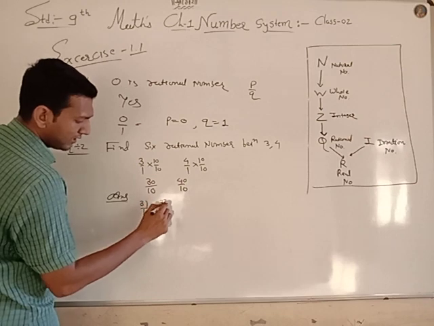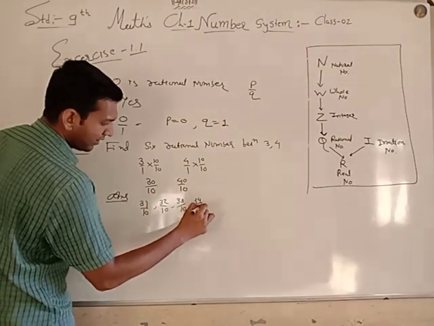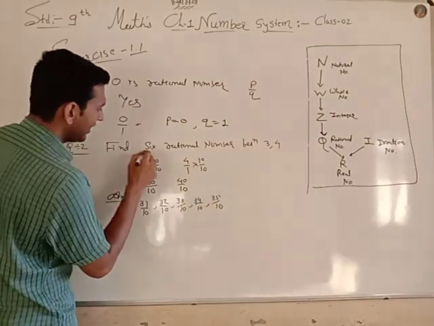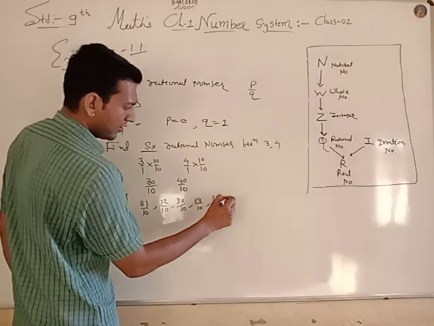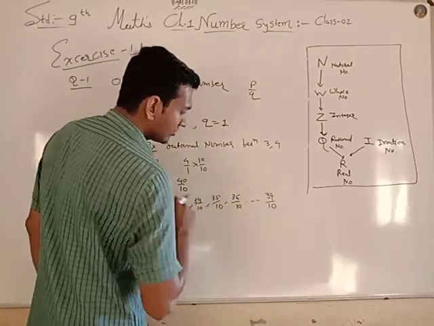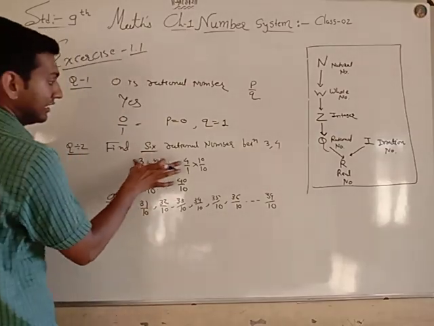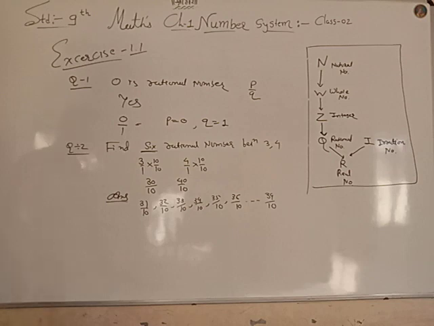31 upon 10, 32 upon 10, 33 upon 10, 34 upon 10, 35 upon 10. I want 6 rational numbers, so 36 upon 10, and you can write up to 39 by 10. There are 9 rational numbers between these two numbers. Okay, so example 2 is also over.